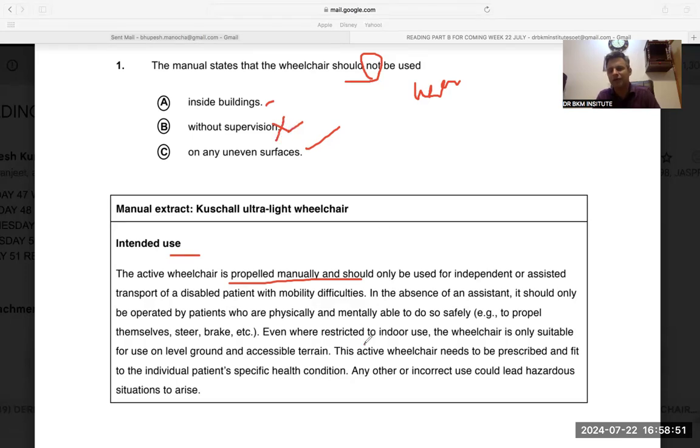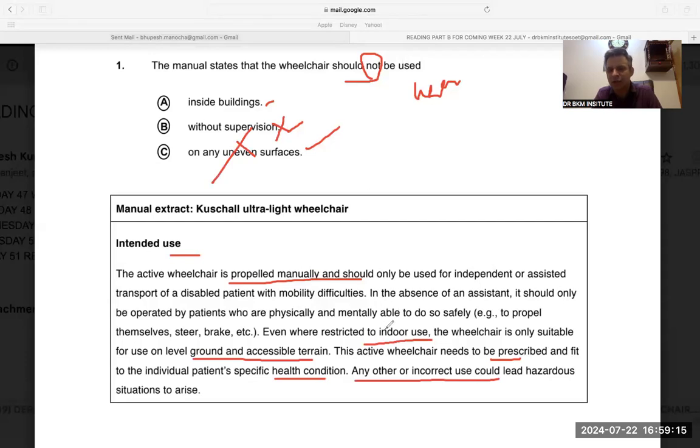Then you go: even where restricted to indoor use, the wheelchair is only suitable for the use on level ground and accessible. Level means it should be even. The active wheelchair needs to be prescribed and fitted; any other or incorrect use could lead to problems. So that means they wanted it to be a level surface, so on an uneven surface you cannot use it.